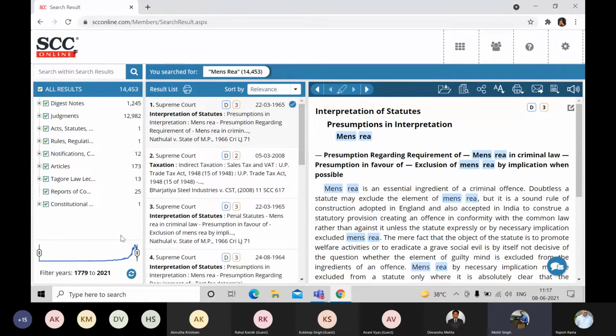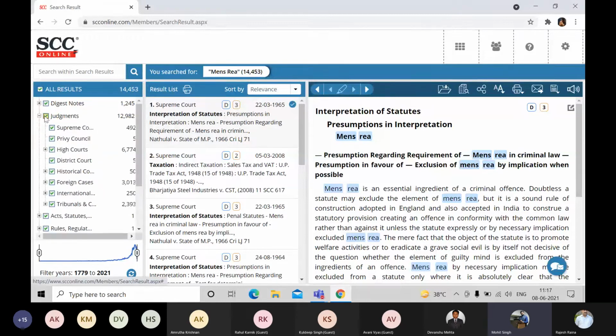We were not looking for a couple of judgments. We were looking for similar cases through which we can filter down what we would like to see. So we would like to see judgments from Supreme Court of India. We'll go to the left hand side, click on the judgment section, and there you go. Supreme Court, Privy Council, High Courts, and whichever category I would like to see.